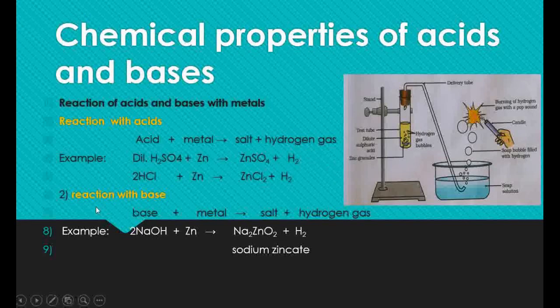Next one, reaction with bases. When bases react with metals, they also form the same products, salt and hydrogen gas. Example, sodium hydroxide when it reacts with zinc forms Na2ZnO2 plus hydrogen gas. This Na2ZnO2 is named sodium zincate, and it is a salt.